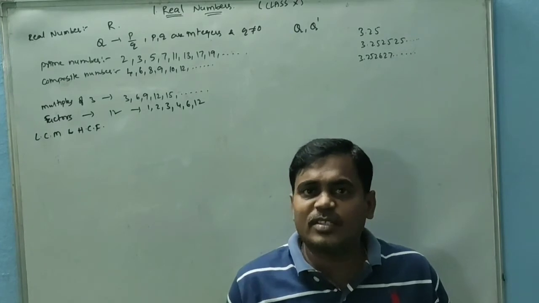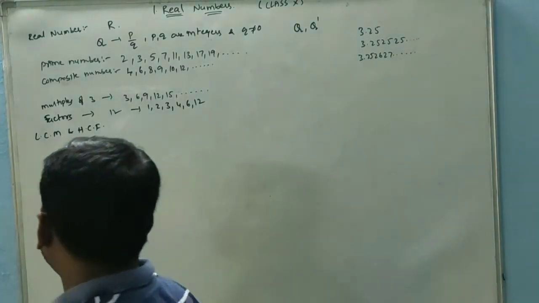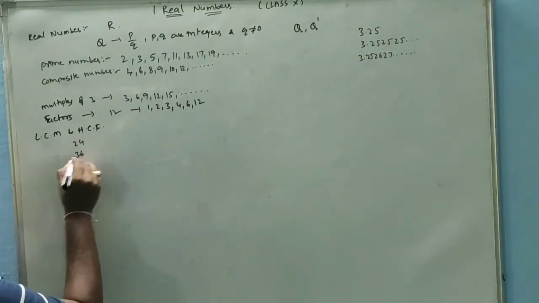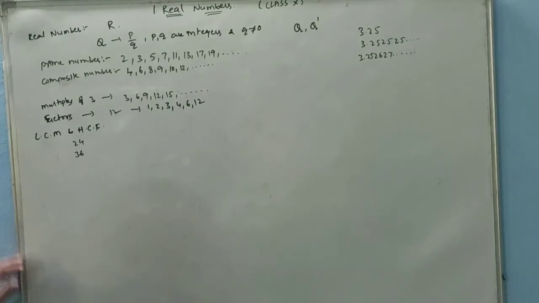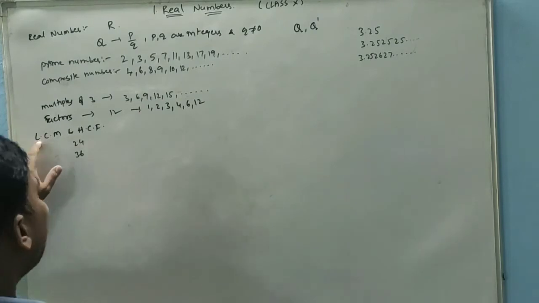Next, HCF means highest common factor. If we are taking the LCM of two numbers, let us consider 24 and 36. I am taking these two numbers. I want to find the LCM as well as the HCF. In all possible methods, first the LCM, the least common multiple.